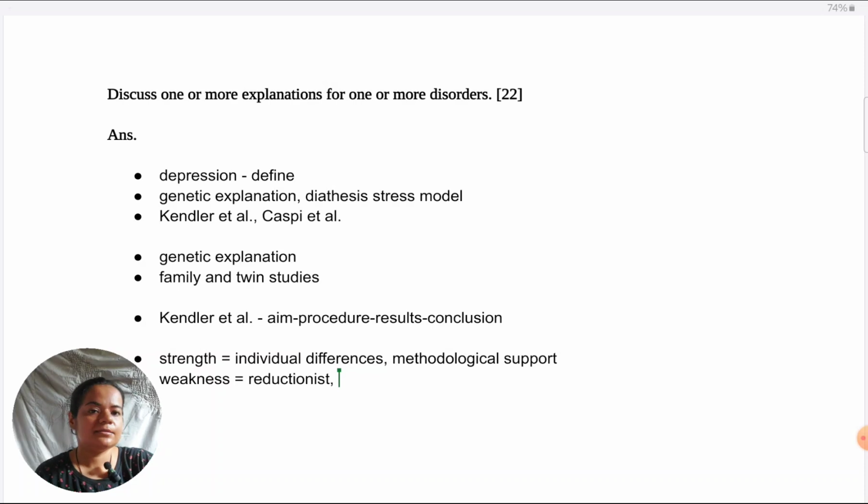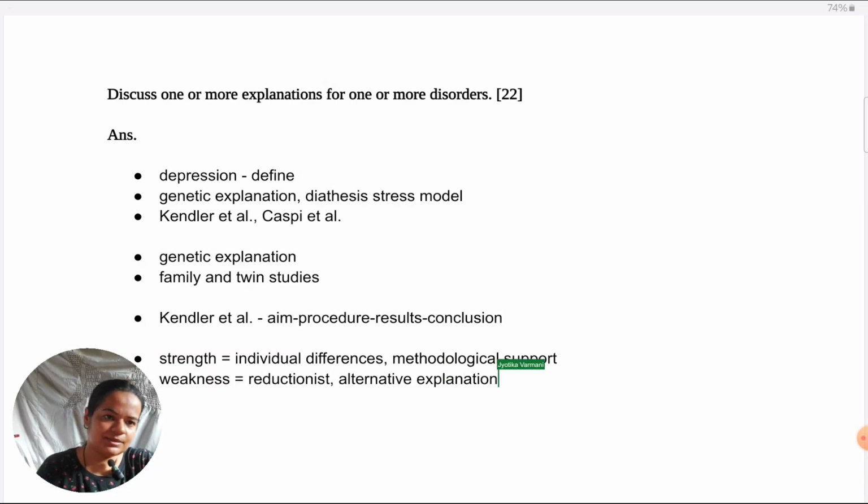This, in fact, is the main point. Alternative explanations are possible, in a sense it supports reductionism only. When we are assuming that a disorder is there because of genes, that's just an assumption. There can be other reasons which could override genes or which could go along with genes. Again, that comes down to environmental factors only. So using this weakness as a transition point, I will come to the next explanation.